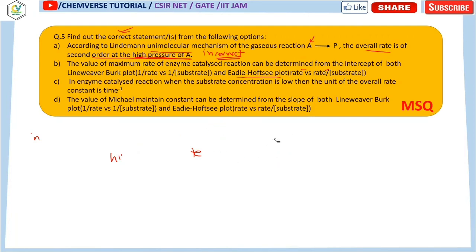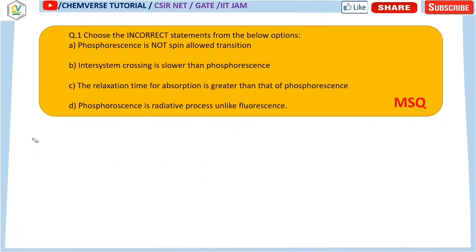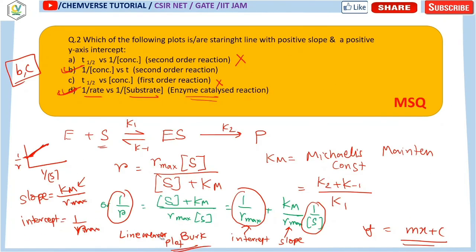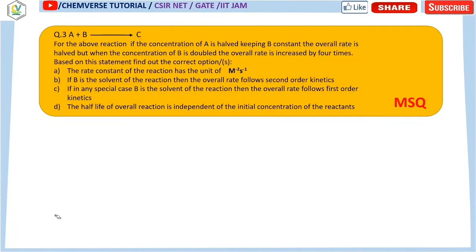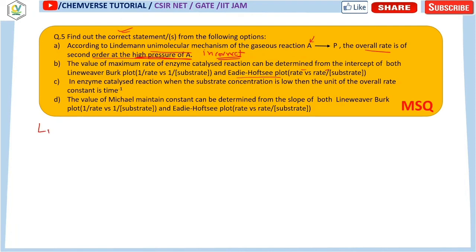So initially we had seen that in this option, this was a Lineweaver-Burk plot. For the Lineweaver-Burk plot, we plotted 1 by R versus 1 by S, and it was something like this. So I'm just copying it over here. For this case, if I write the Lineweaver-Burk plot, it will be 1 by R versus 1 by S, that is the substrate concentration. So it will be a straight line with a positive intercept.